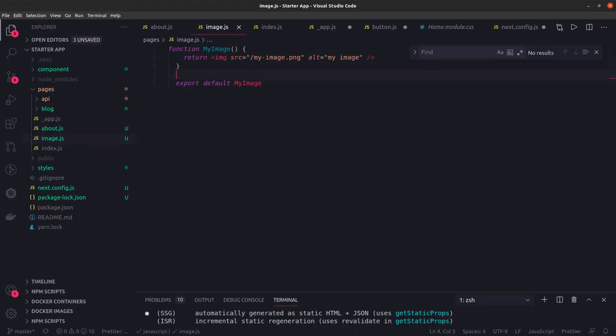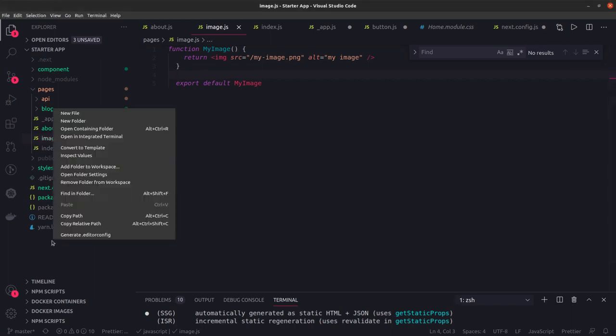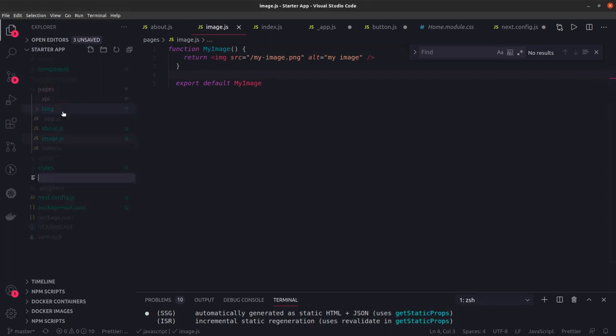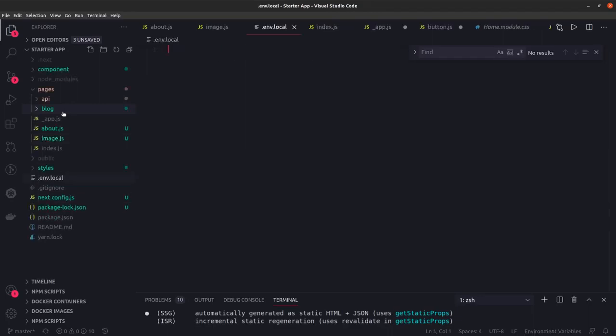Now, how can we manage environment variables in our application? From the Next.js documentation, you can have env.local, and in it you can provide all your environment variables. Next.js will load your environment variables from this file, like db user, host and password.